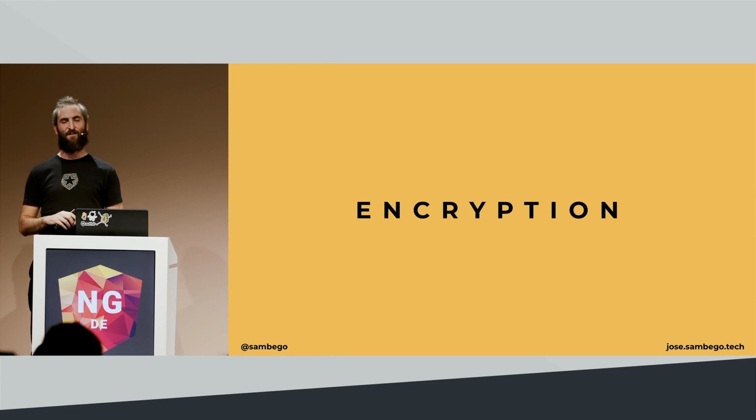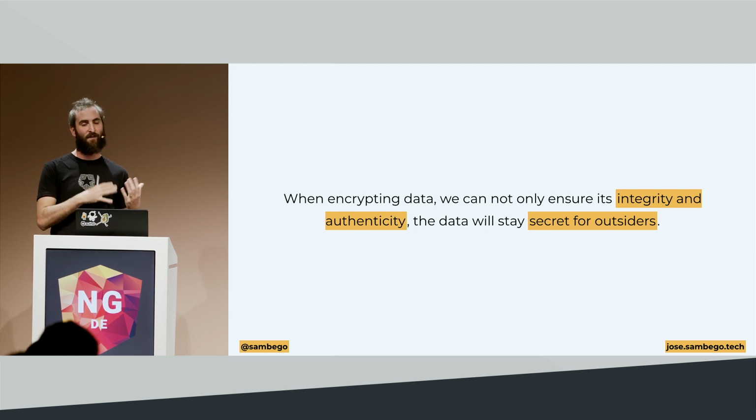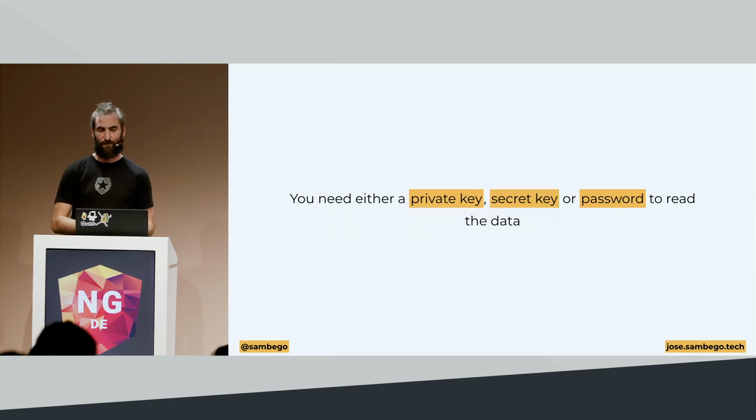And I'm going to do the same for encryption. When encrypting data, we can not only ensure its integrity and authenticity. So again, we can not only prove that nobody tried to tamper with whatever we encrypted, and that it is authentic, but the data will stay secure for outsiders. Now, proving integrity and authenticity can be done with signatures, but the data staying secret for outsiders is something that is specific to encrypted content, just because you need to be able to decrypt the content in order to see what the actual content is.